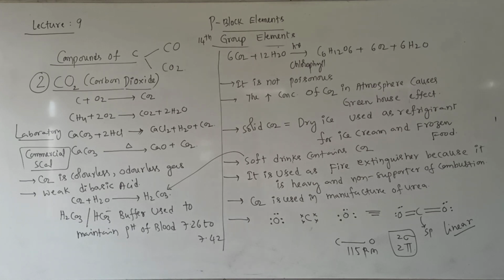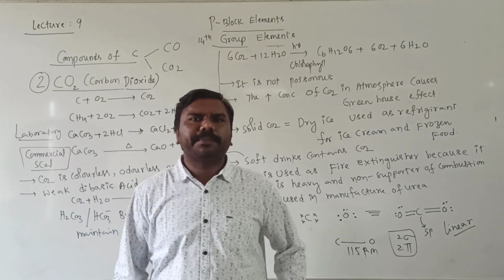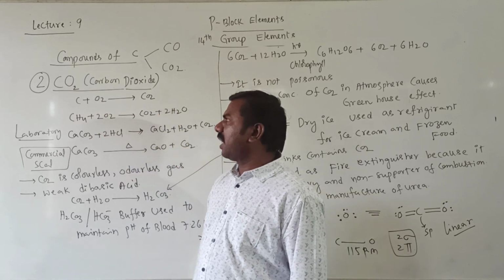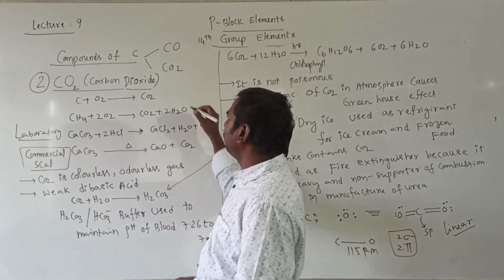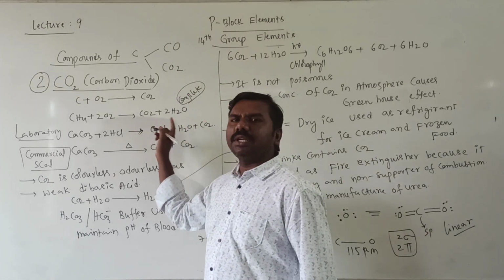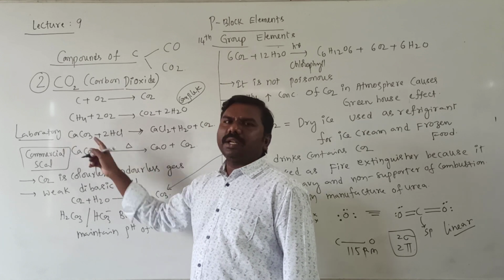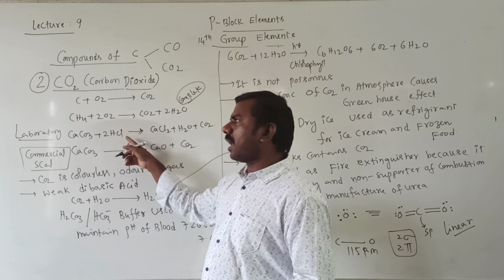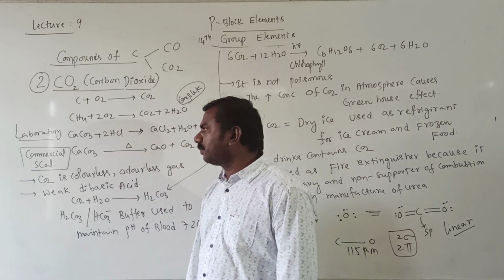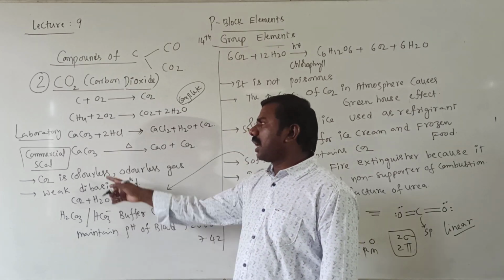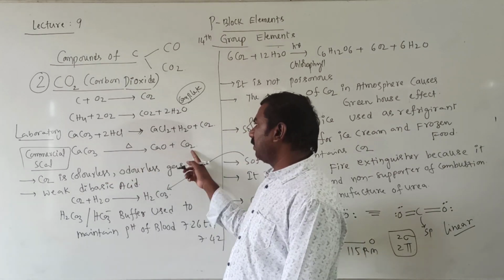Okay students, the next compound of carbon is carbon dioxide. Preparation: carbon graphite plus O2 gives rise to carbon dioxide. Methane on complete combustion gives CO2. In the laboratory, that is, to prepare on a small scale, calcium carbonate treated with hydrochloric acid gives rise to CO2. On a large or commercial scale in industries, calcium carbonate on decomposition gives CO2.